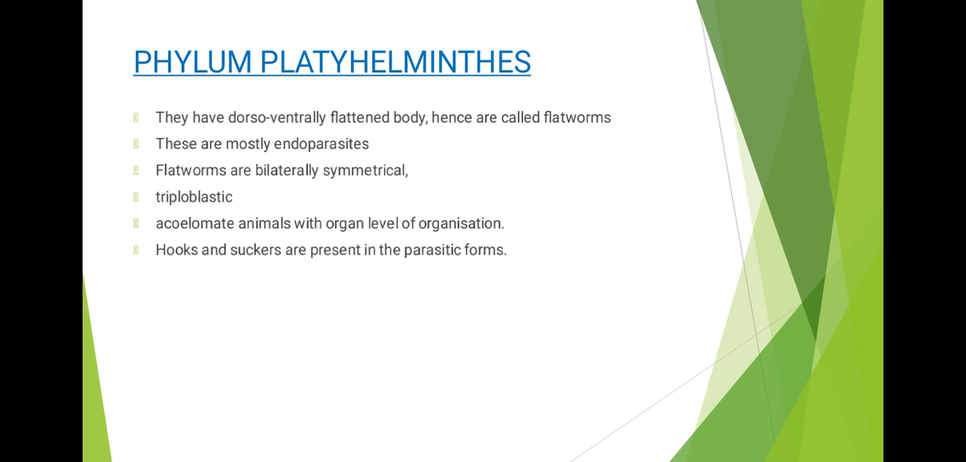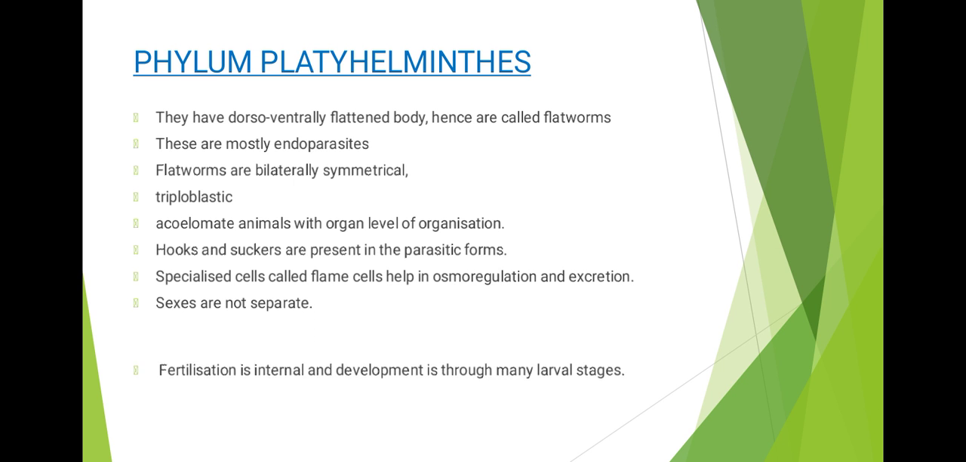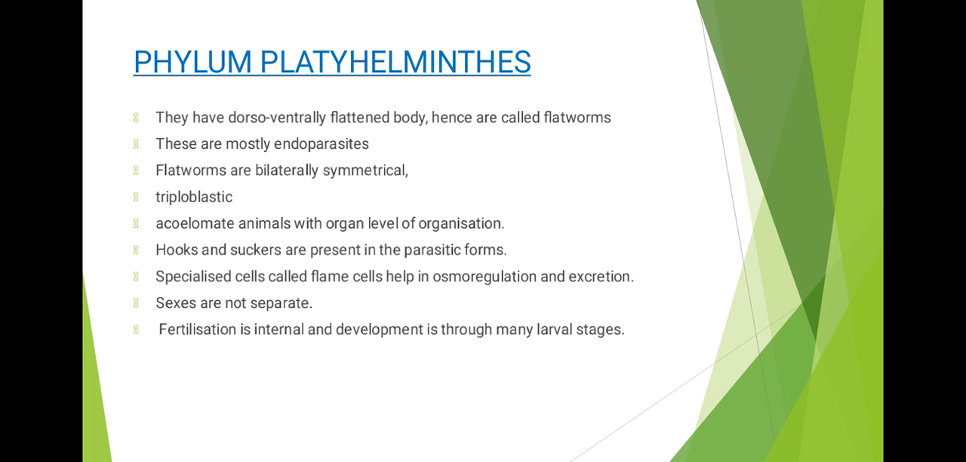Hooks and suckers are present on the parasitic form that help in absorbing nutrients from the host directly into their body surface. And they have specialized cells called flame cells that help in excretion and osmoregulation. The sexes are not separate. Fertilization is internal and the development is indirect through many larval stages.